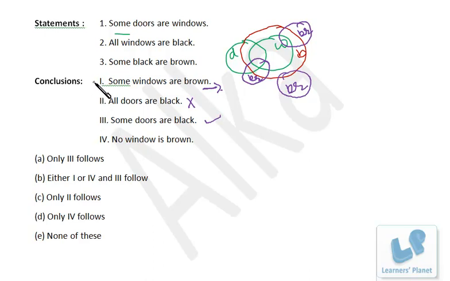So this or this may be true, because in these cases some windows are brown is true, and in this case no window is brown is true. Either of them is true, but 3 is necessarily true. Some doors are black, that is necessarily true. So this is option B. I hope you are clear.